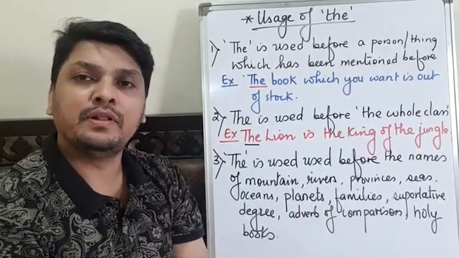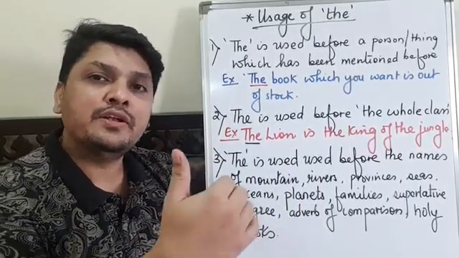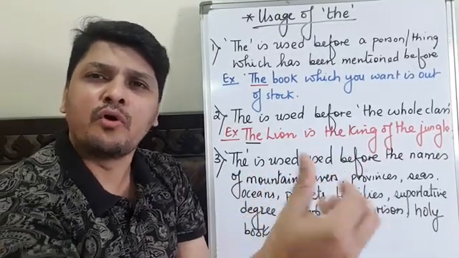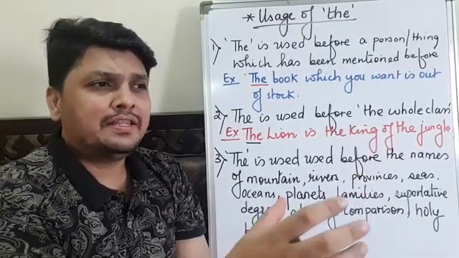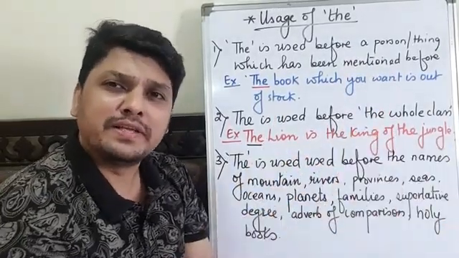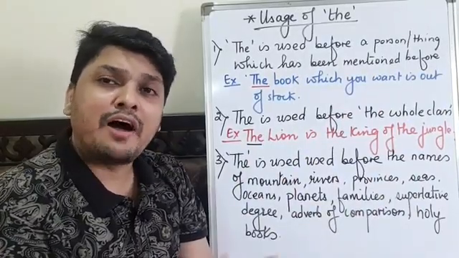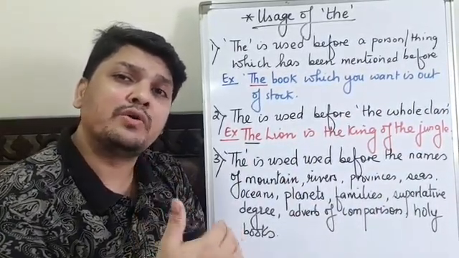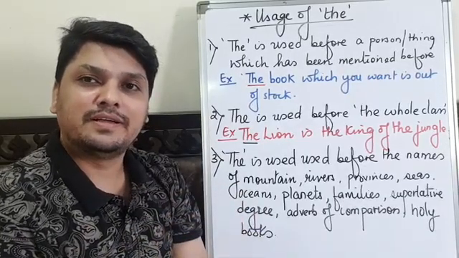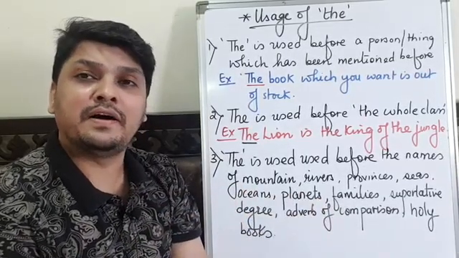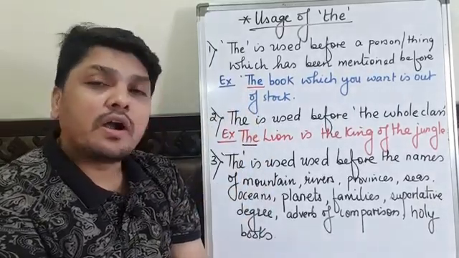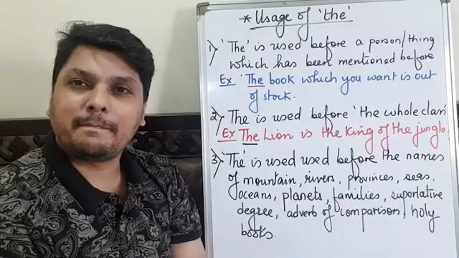Like for example, you have been to a bookstore 2 days back to ask for a book, and the bookseller told you to come after 2 days. And after 2 days, again you went to the bookshop and again you asked for the book. So the bookseller told you the book which you want is out of stock.